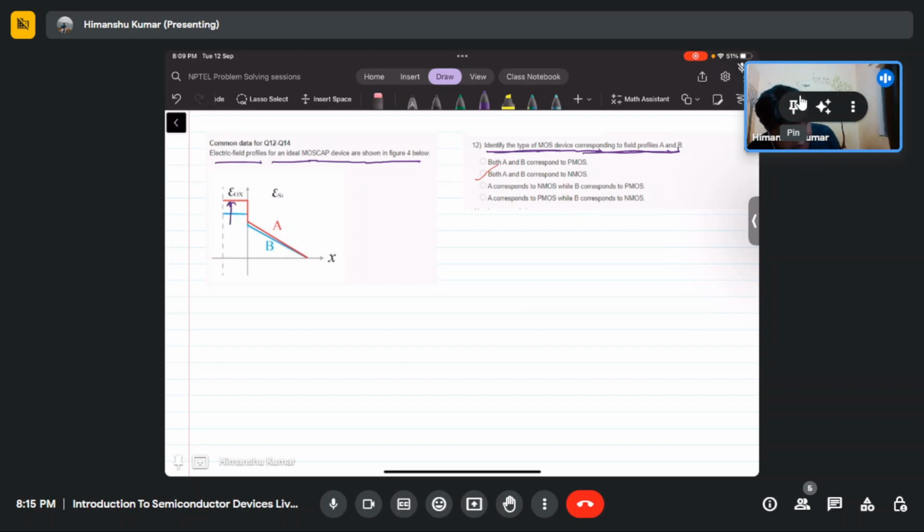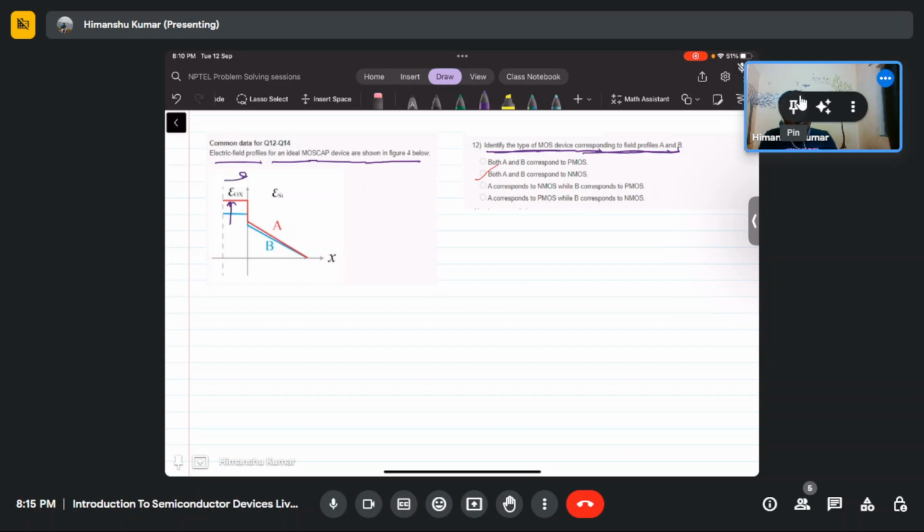Yeah, so this band is going up, so this may be due to the applied bias. So as you know, the field is positive in this. So what does that mean? The field is in the positive direction.